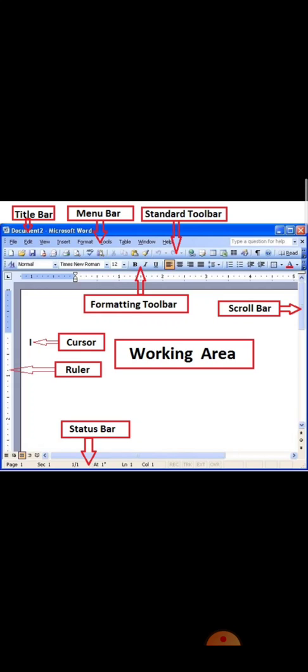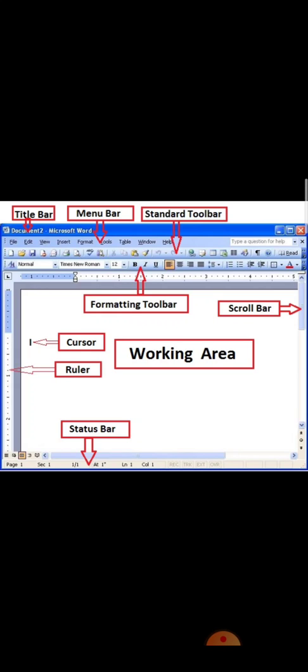And about the cursor, you know very well, a blinking line is known as the cursor. And there is a ruler also, the same as the ruler, the scale, that you have; the same type of ruler is there in our Microsoft Word. And the last, the bottom line, is known as the status bar.